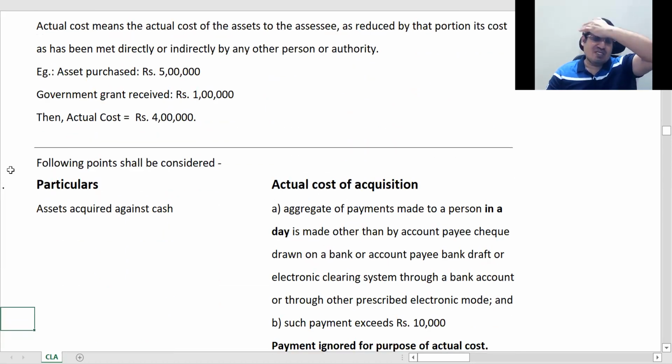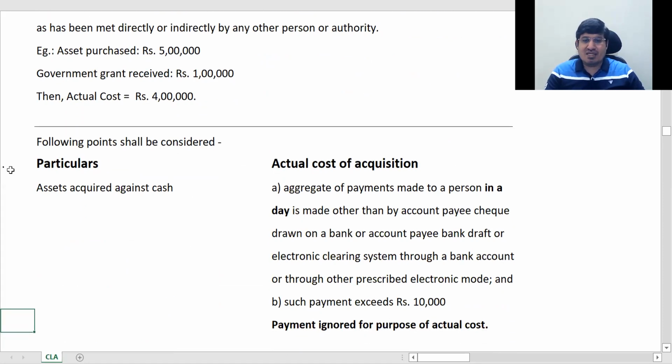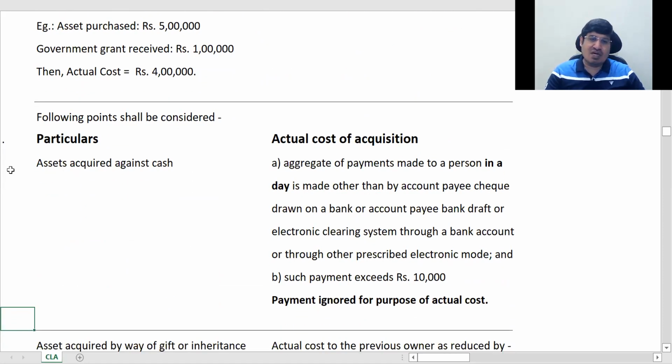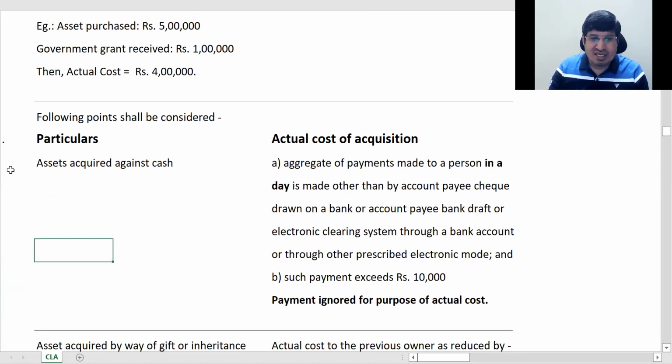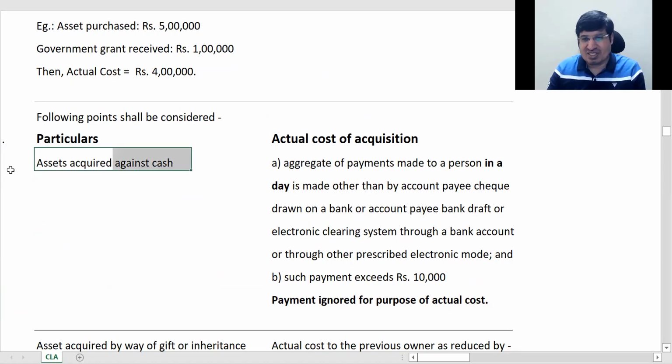Now we will be seeing some specific points or explanations on actual cost. Okay, all are very, very interesting, each one of it. So सबसे first ये है कि as if assets are acquired against cash.